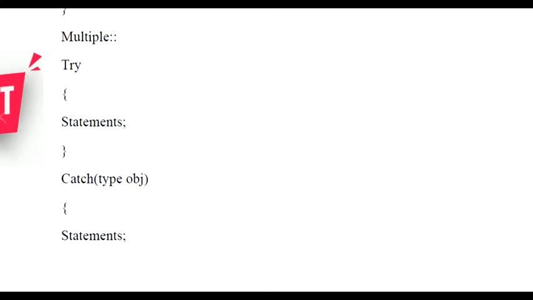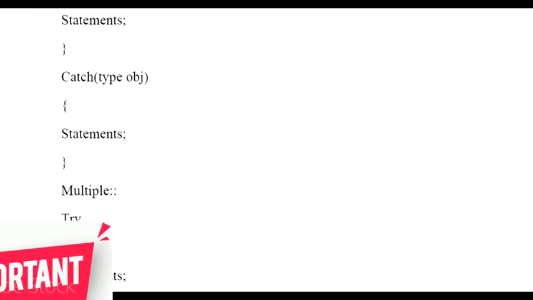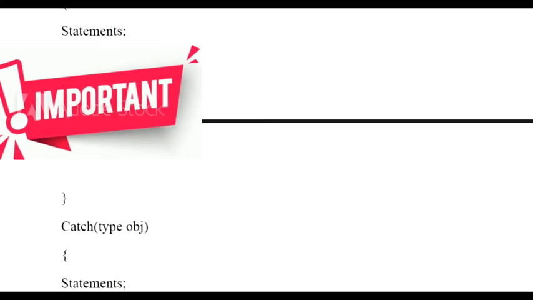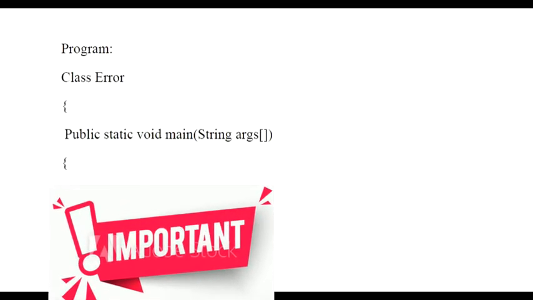When we have to handle only a single exception, the syntax could be try, then the statement, and the catch with the type and object. When we want to handle multiple exceptions, we'll use a try statement, the catch statement, and then further catch statements with different objects. Then we have the finally statement.